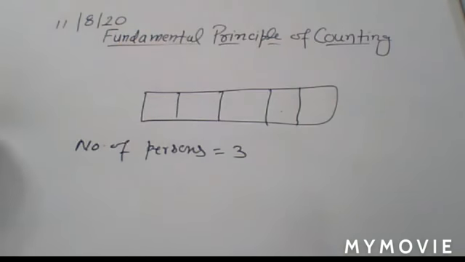So here you have to write the language, how you have to write it. You write in this way. First man or first person can be seated in 5 ways. Second man can be seated in 4 ways. Third man can be seated in 3 ways.